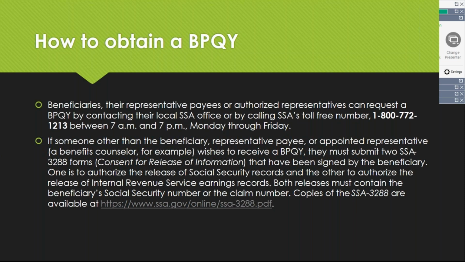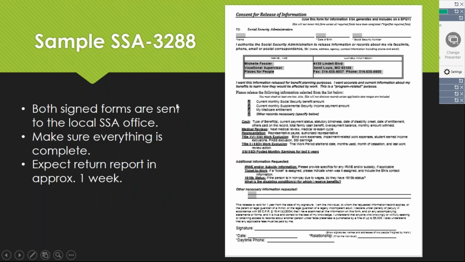Copies are available on the Social Security website at https://www.ssa.gov/online/SSA-3288.pdf. Here is a sample of this form. As you can see, this is filled out. Both signed forms are sent to the local SSA office. This can be done by fax.